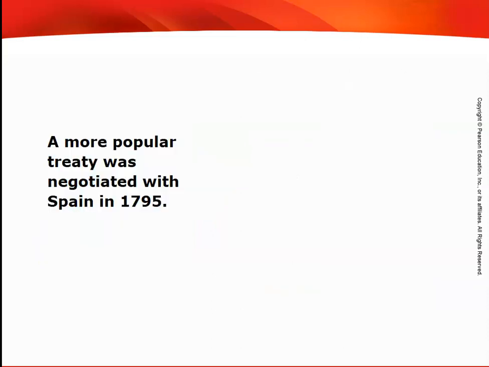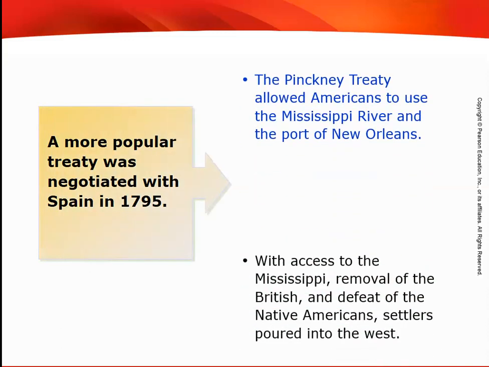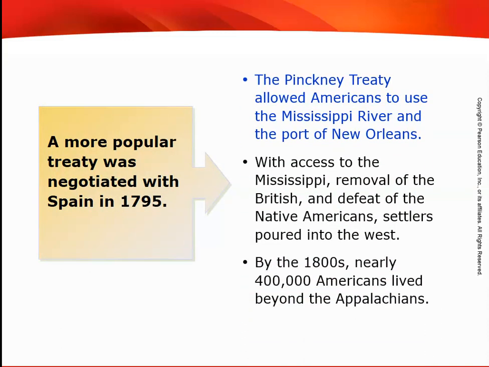A more popular treaty was negotiated with Spain in 1795 called Pinckney's Treaty after the negotiator. The Pinckney Treaty allowed Americans to use the Mississippi River and the port of New Orleans, and I'll get into more of the details in a second. With access to the Mississippi, removal of the British, and defeat of Native Americans, settlers poured into the West. So by 1800, nearly 400,000 Americans lived beyond the Appalachian Mountains. What that's going to mean is you get more and more people into an area, and then they can hope to become a state. The United States is going to increase.